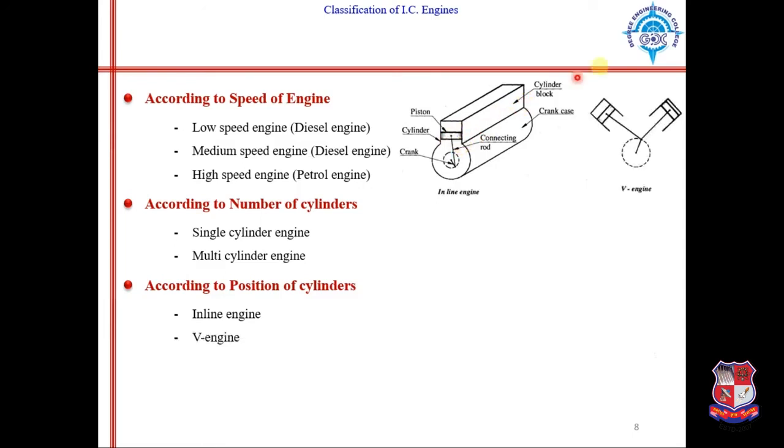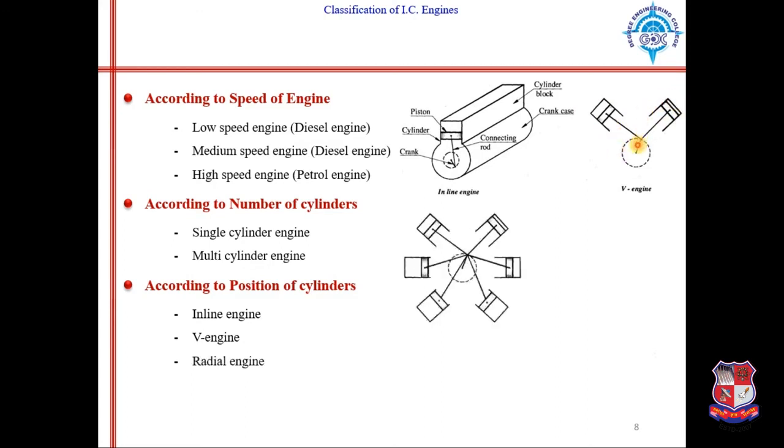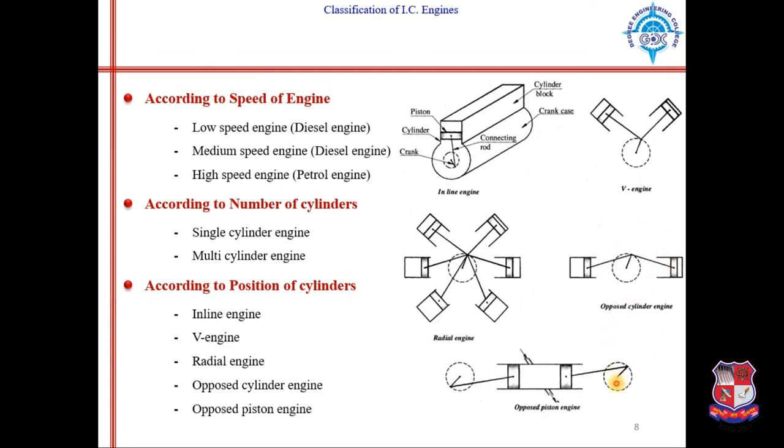Then V engine, in which cylinders are arranged in V shape. Then radial engines, in which cylinders are arranged in a radial manner. Opposed cylinder engines, in which cylinders are opposite to each other, and opposed piston engine, in which pistons are opposite to each other.